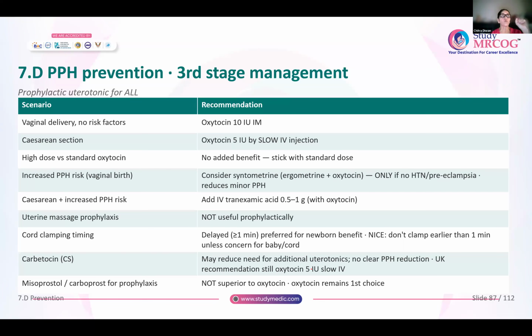Whenever any woman is undergoing a vaginal birth and she has high risk of PPH, you can consider giving syntometrine. But remember, syntometrine you will not give if there is hypertension, if there is preeclampsia, and anyone with cardiac disease. Syntometrine is contraindicated, and this reduces the risk of minor PPH.